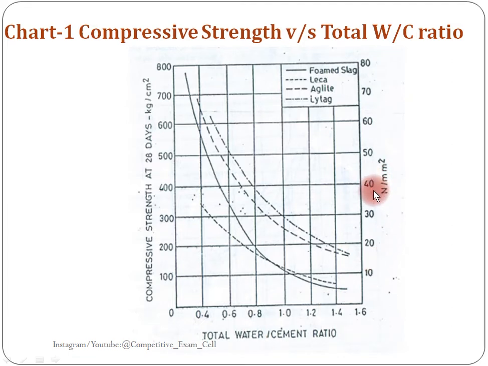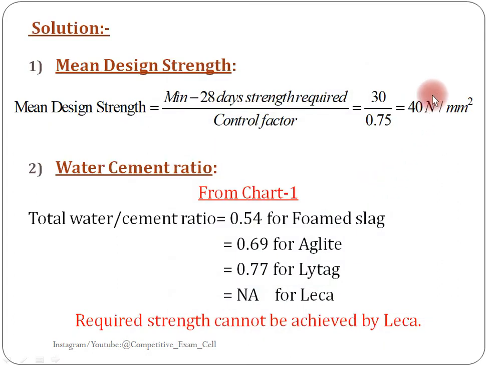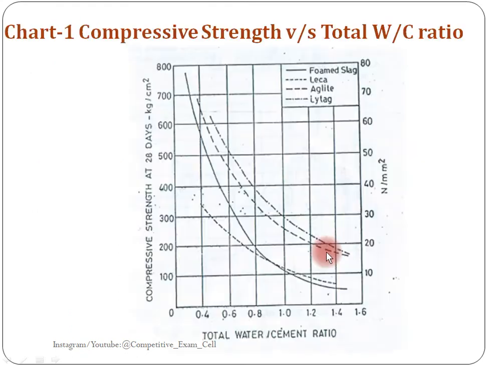We calculated the mean design strength, 40 Newton per mm square. With respect to this we need to calculate the water cement ratio for all the lightweight aggregates given in the problem. First, from this 40 Newton per mm square on the y-axis, from this point trace the line towards touching all the lines.